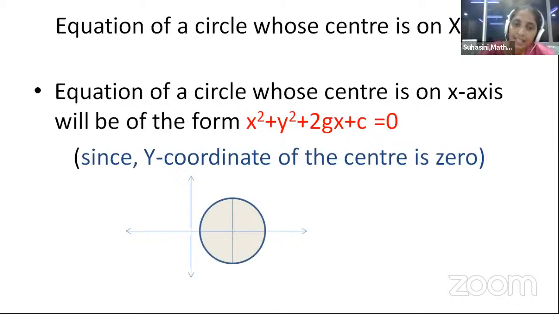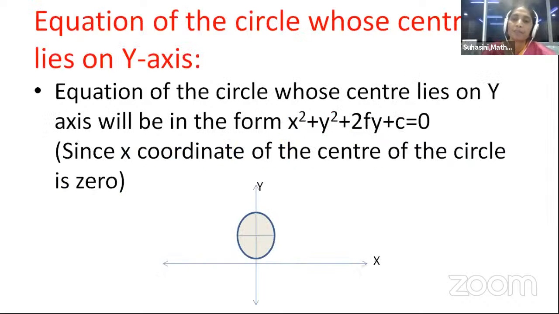I repeat, the same circle whose center is on x-axis and passing through origin will be more simple: x square plus y square plus 2gx is equal to 0. Like that, I have to apply the different conditions on the given equation. Same as that, we have another equation.